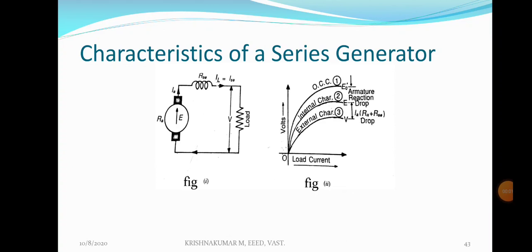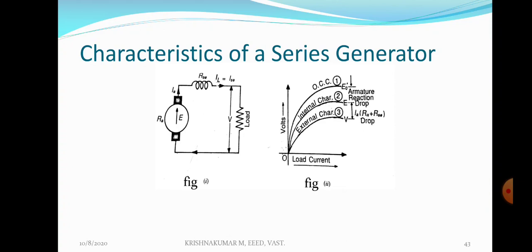So next class, characteristics of a series generator. Definitely, a series generator is a self-excited generator. Self-excited generators are classified into three: shunt generator, series generator and compound generator. We studied the characteristics of a shunt generator. The characteristics of a series generator are entirely different from those of a shunt generator.